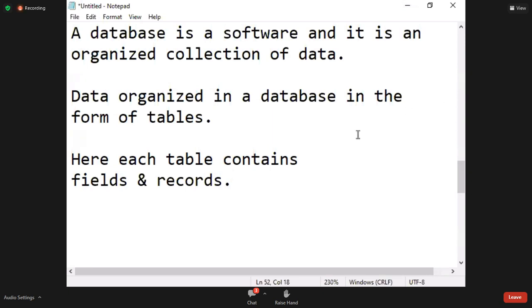Say, database is nothing but one software. That software contains data, organized data. How is it organized? In the form of tables. What does a table contain? Fields and records. With that database, your application is interacting. That application is called a database application. That type of application we can build with JDBC.